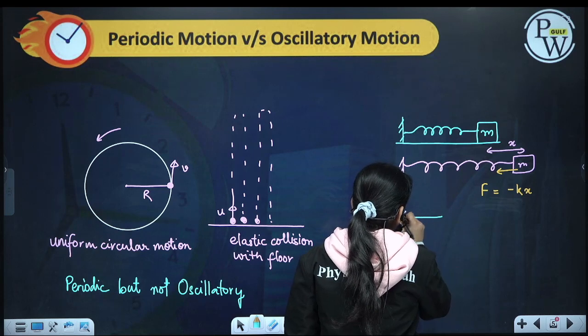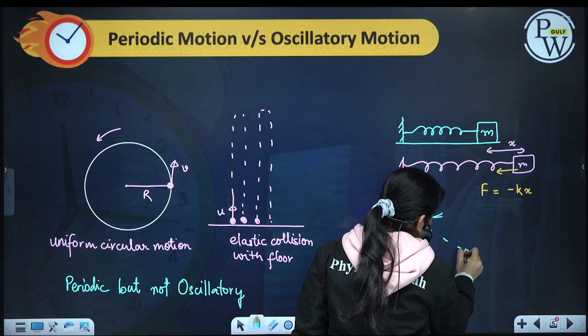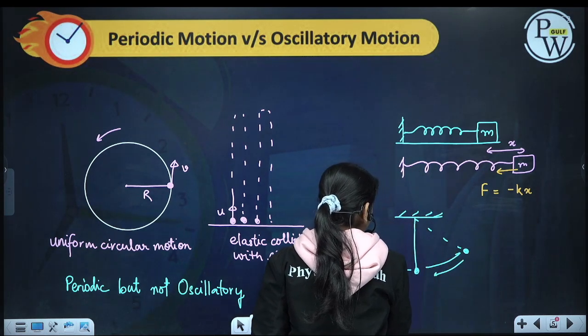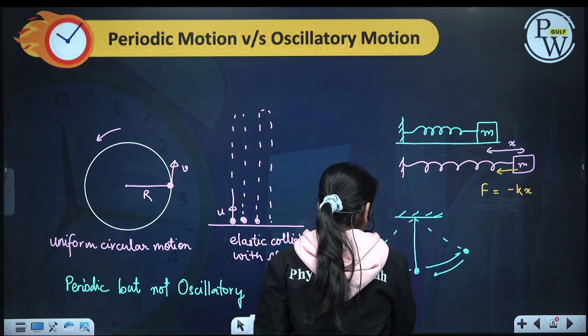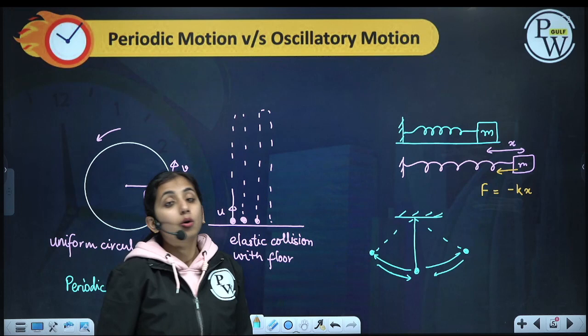Next is the simple pendulum. Move it to this point, it will go like this, then it will come back, then it will again go to the same position on the other side, then it will come back. So these are oscillatory.